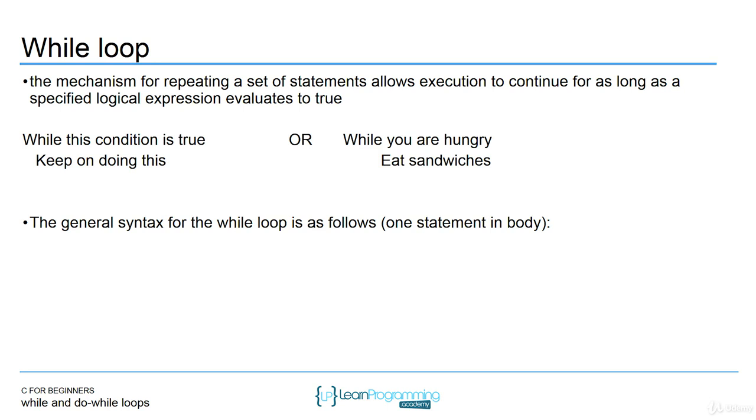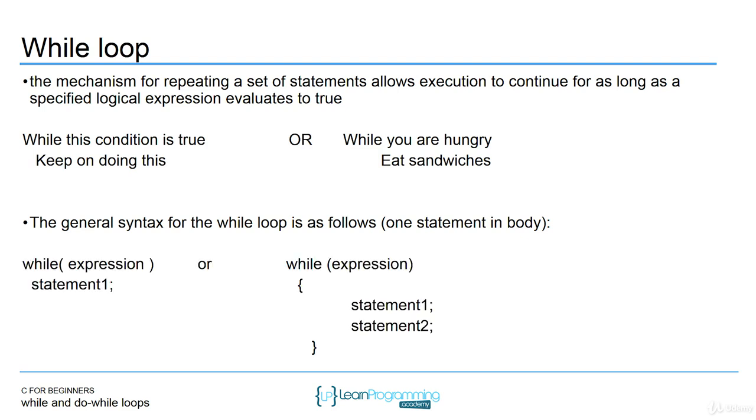The general syntax for the while loop is as follows. And this is showing you the syntax for one statement in the body. So you don't need to provide brackets or curly braces. I tend to use the terms curly braces and brackets in the same terminology. So here is what the syntax looks like when you have one statement versus multiple statements. Multiple statements, you have to have those brackets. A single statement, you don't. They're optional. You can have them or you don't have to have them.